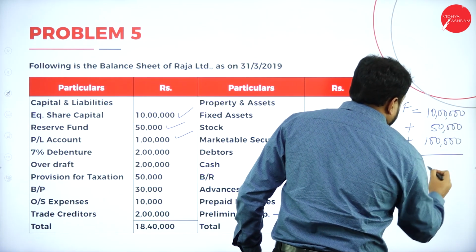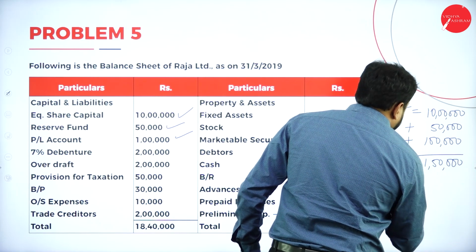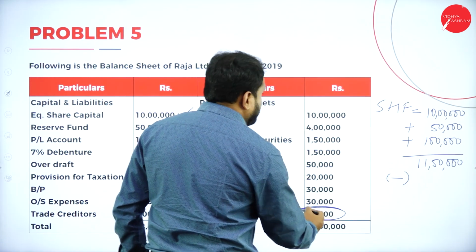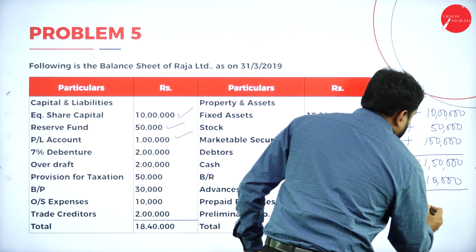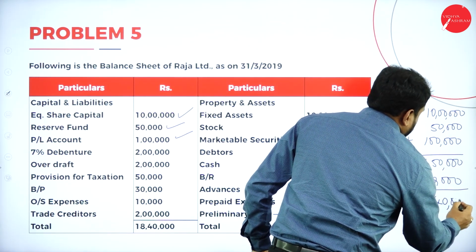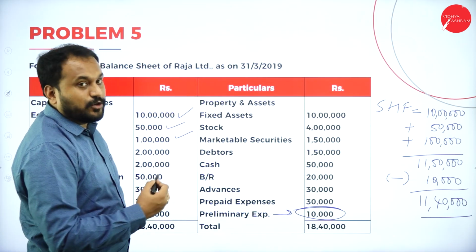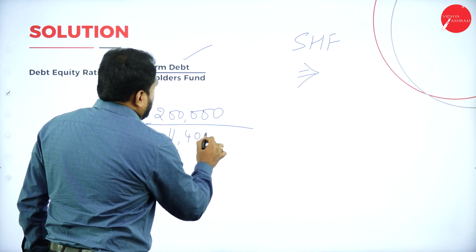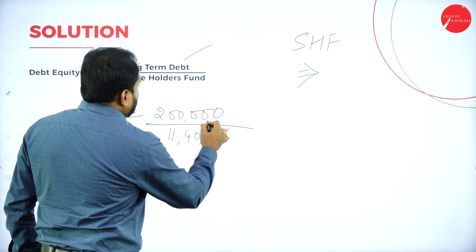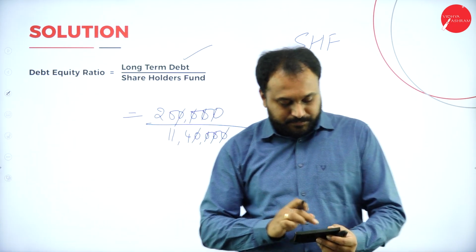Now this is what it is. How much is it? 11 lakh 50,000 minus we need to go with preliminary expenses, that is 10,000, is equal to 11 lakh 40,000 rupees. 11 lakh 40,000 rupees is your shareholders fund. So here 11 lakh 40,000. So 20 divided by 114.